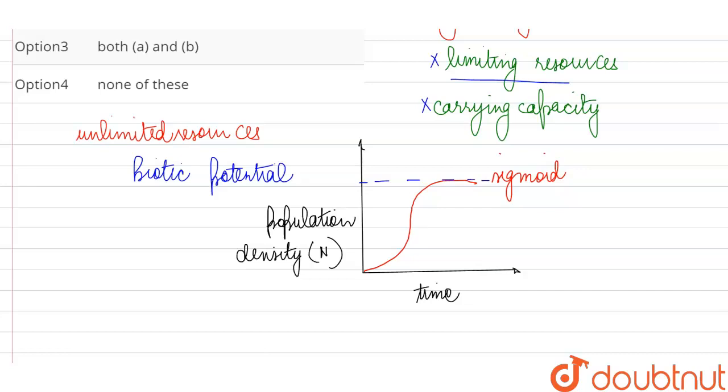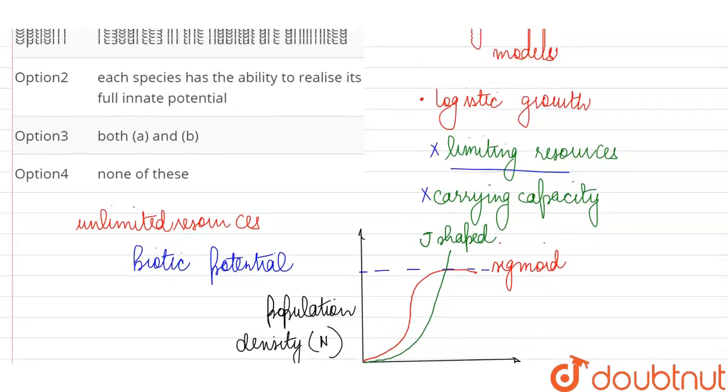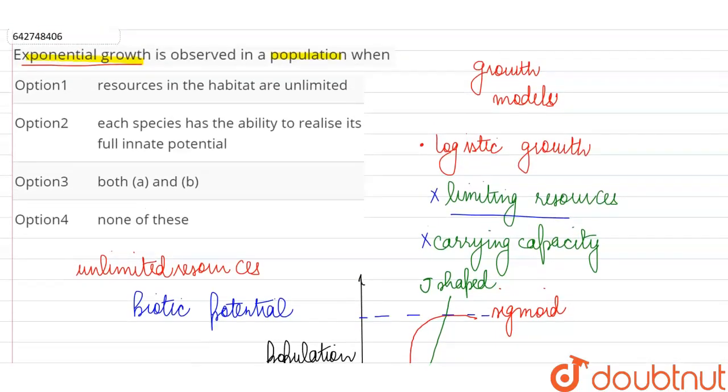But if we are plotting our exponential growth, then we will obtain a J-shaped curve because the carrying capacity is not taken into consideration. So when is exponential growth going to take place? When the resources in the habitat are unlimited, correct? When the population has unlimited food, shelter, all of the resources at its disposal, then exponential growth can occur. In a realistic scenario, in an actual biotic community, it's not possible.